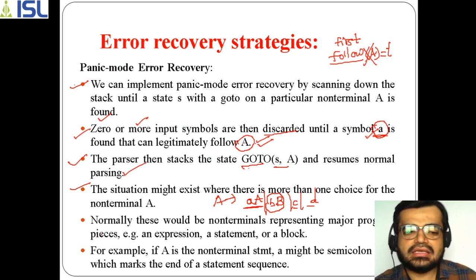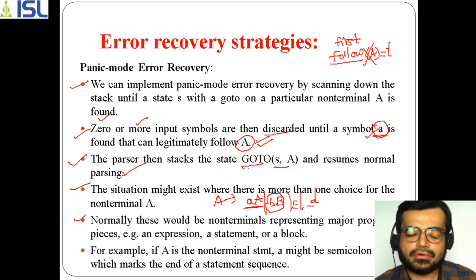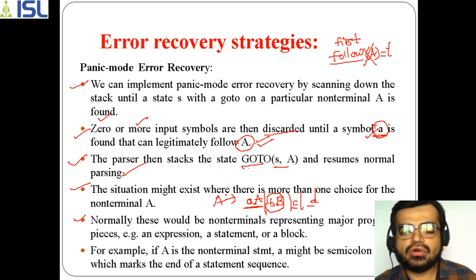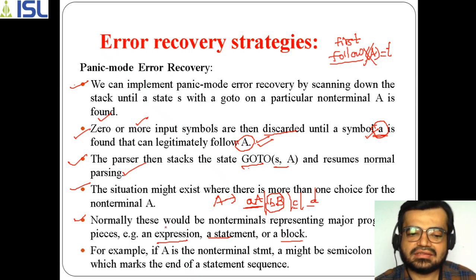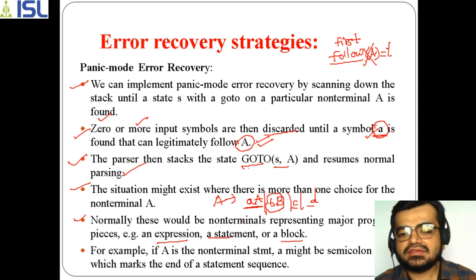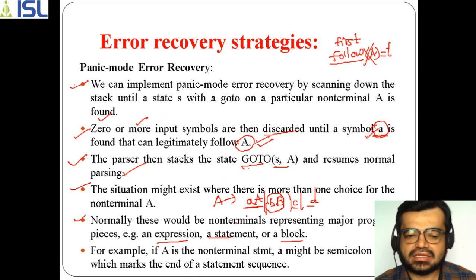Here these would be non-terminals representing major program pieces. So how can you say that it is moving to the next line? It will be moving with the help of an expression, a statement, or else a block. A block means a group of statements or a group of expressions can be there.